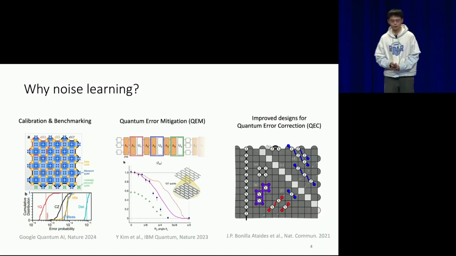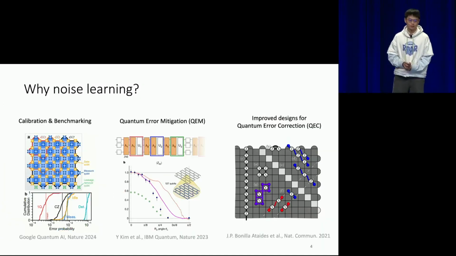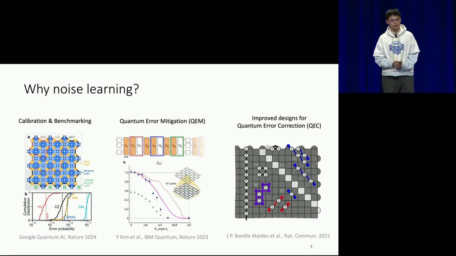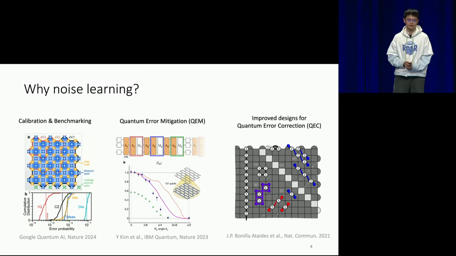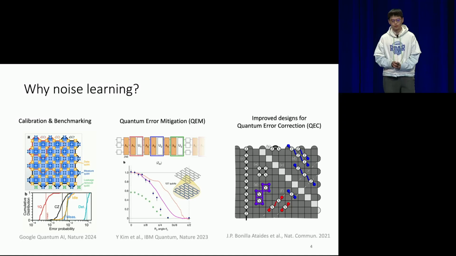Why do we want to learn about noise? Well, there can be many motivations. For example, we just want to calibrate our device and do benchmarking of our device. And with the knowledge of noise, we can do error mitigation. Also, the knowledge of noise can help us improve the design for quantum error correction. For example, with the knowledge of biased noise, you can design better error correcting codes. And maybe you can use the information to improve your decoder.